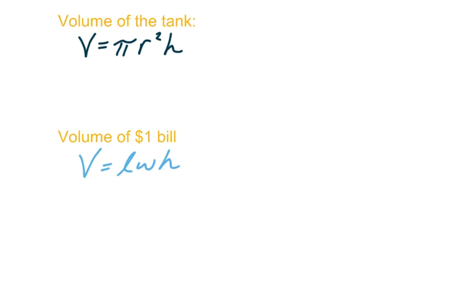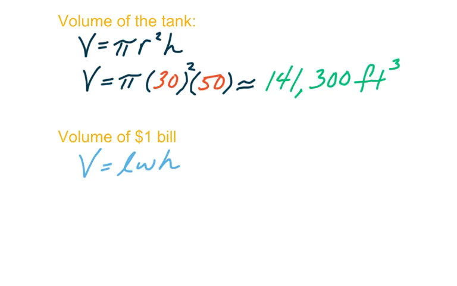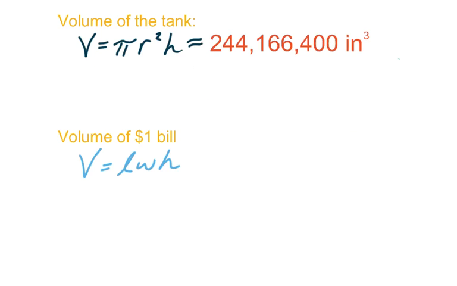We're going to start with the volume of the tank, and we have volume of a cylinder is pi times the radius squared times the height. So that is pi times 30 feet squared times 50 feet, which is approximately 141,300 feet cubed. Because the dollar bill is in inches, we have to convert this to inches cubed. So that is going to be multiplied by 1,728 inches. And you'll get 244,166,400 inches cubed.